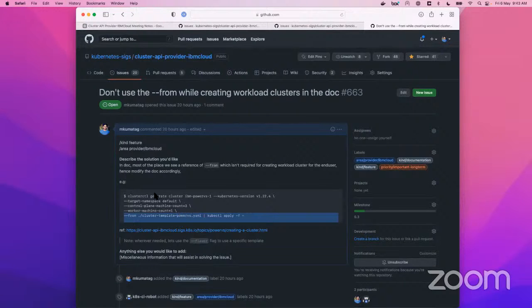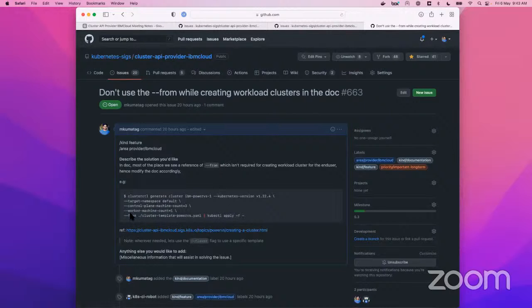Once we have the controllers deployed from Cluster API, you can just use the flavor, because the customers, or users, are going to use the released version anyway. For that, they don't have to clone the code and then use the template which is here. So clusterctl itself has a flavor option for specifying which template you really want to use.